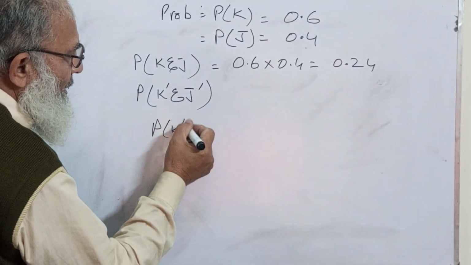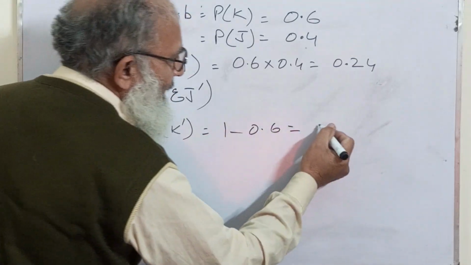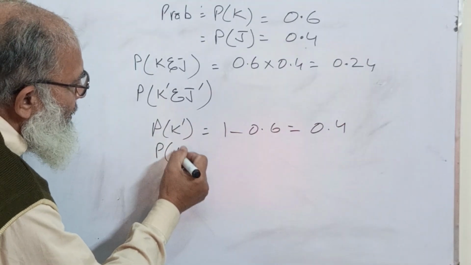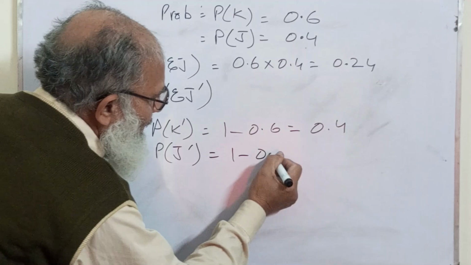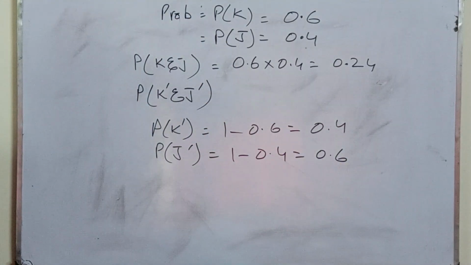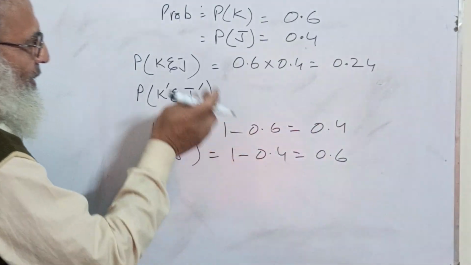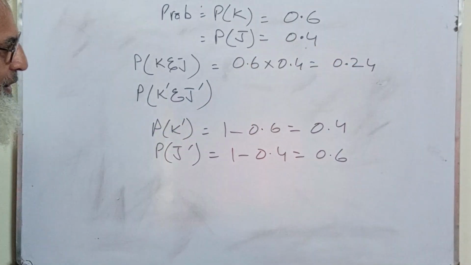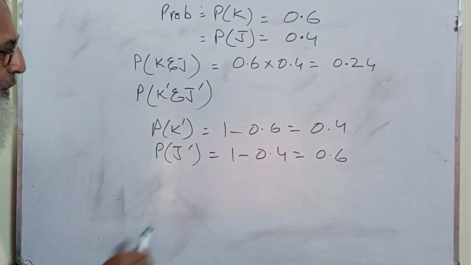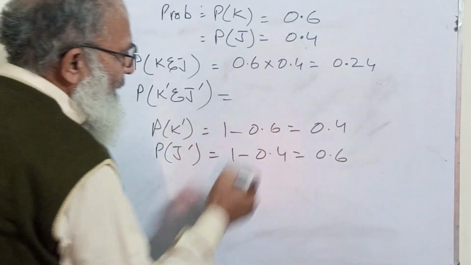Let me do it separately. P(K') is equal to 1 minus 0.6, that is equal to 0.4, and P(J') is equal to 1 minus 0.4, that is equal to 0.6. Now you see the probability has been reversed. The probability of passing was 0.6 over here and failing is 0.4. The probability of passing here is 0.4, the failing is 0.6. So what will be here?